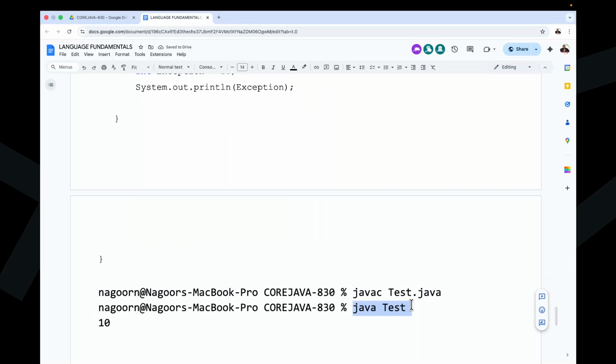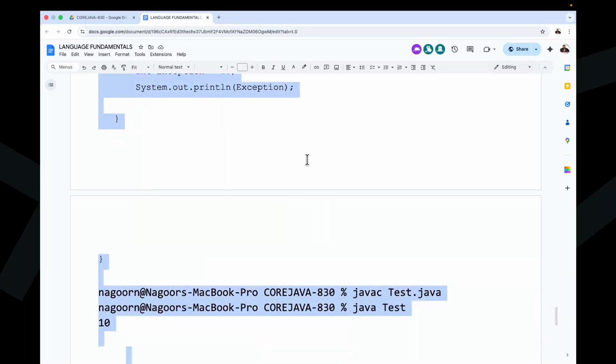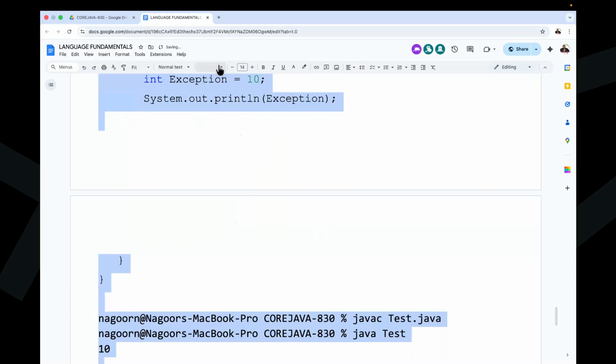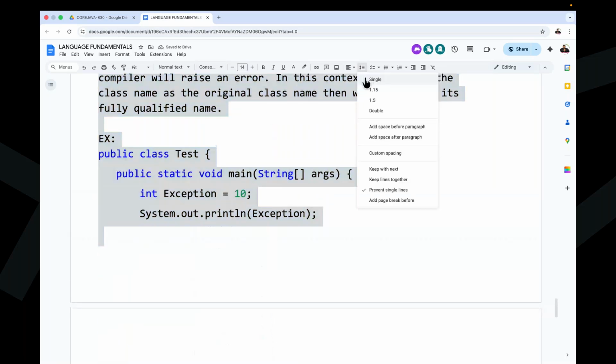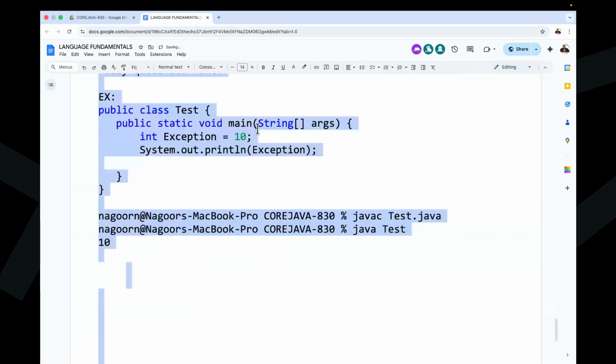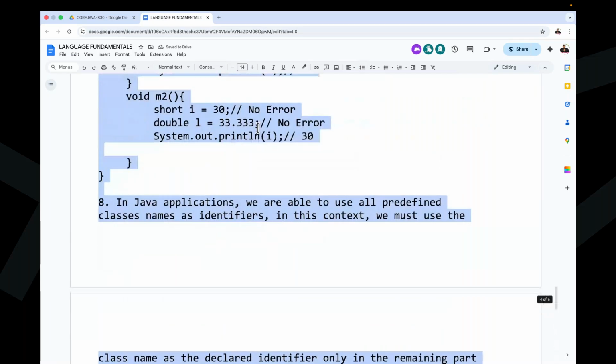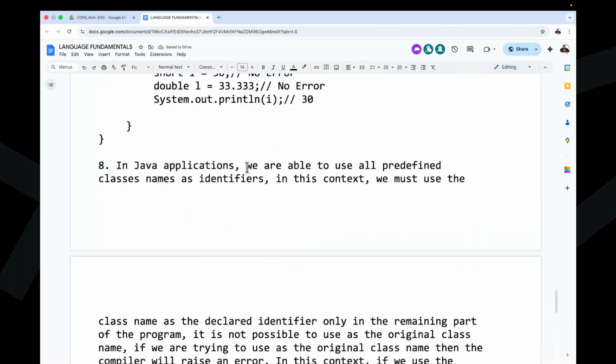Now we are getting output 10. Right, okay, fine. Clear? Up to this part I completed the program. We are able to use all predefined class names as identifiers. That point I discussed here. Clear? Program is ready.